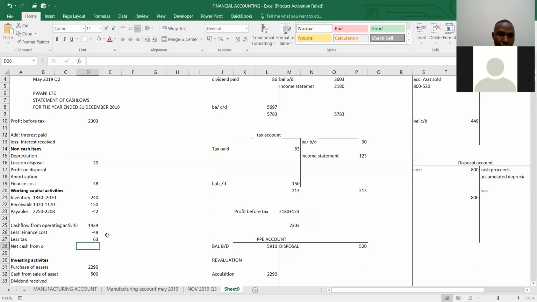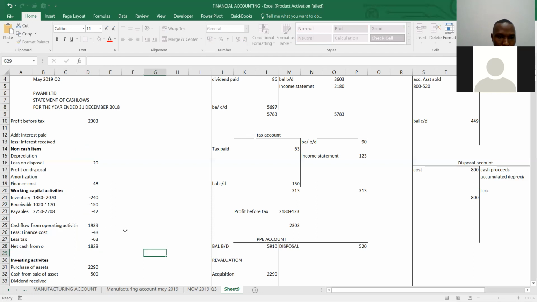So now again we need to less this tax of 63. That is tax paid. So when you say now 1939 minus 48 minus 63, how much are you getting? 1828. That is 1828. Yes. 1828.